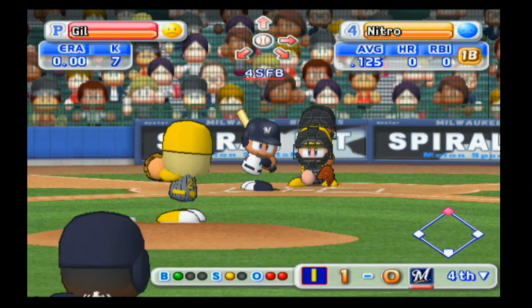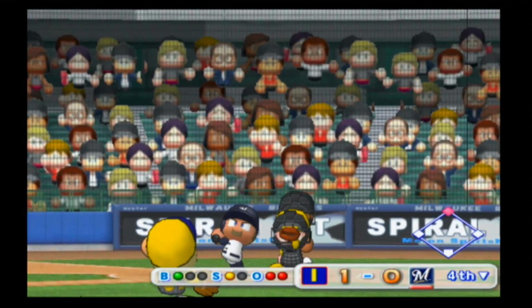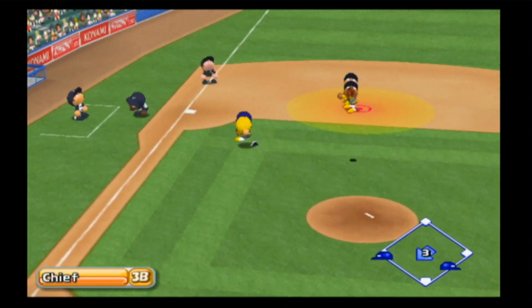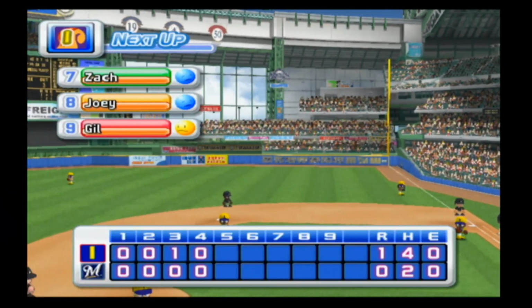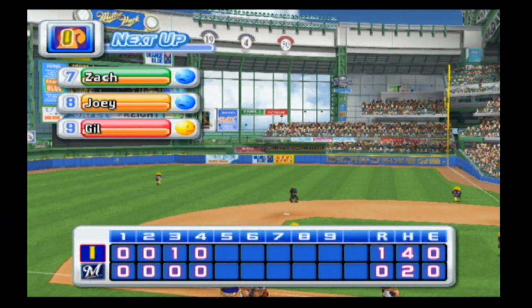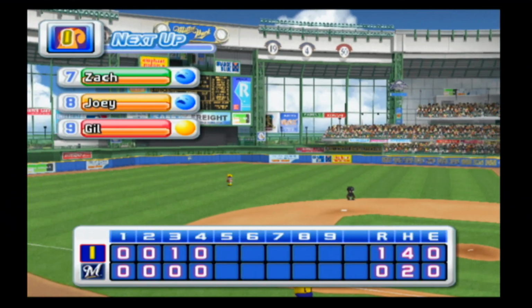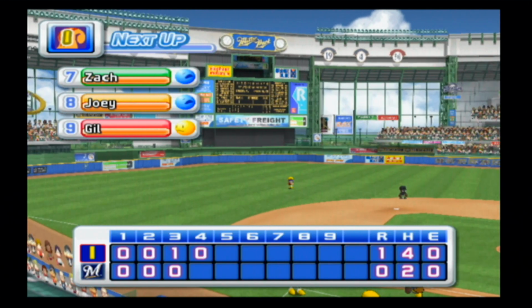Starts off with a 1-1 count. Hits this one in the air, but not very far. Chief waiting for it. And he grabs the pop-up to end the inning. Squirrels hanging on to the 1-0 lead as we go into the 5th, where Zach will lead things off.